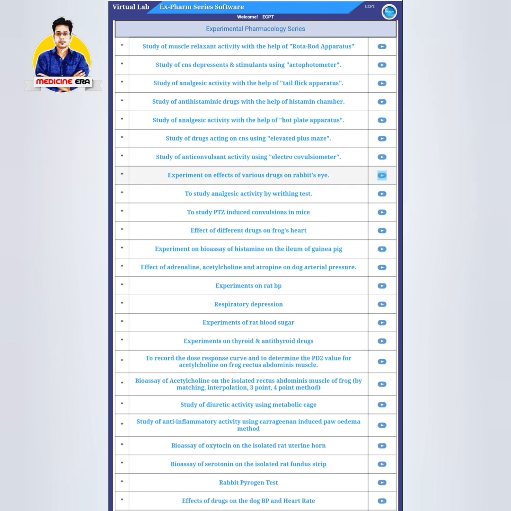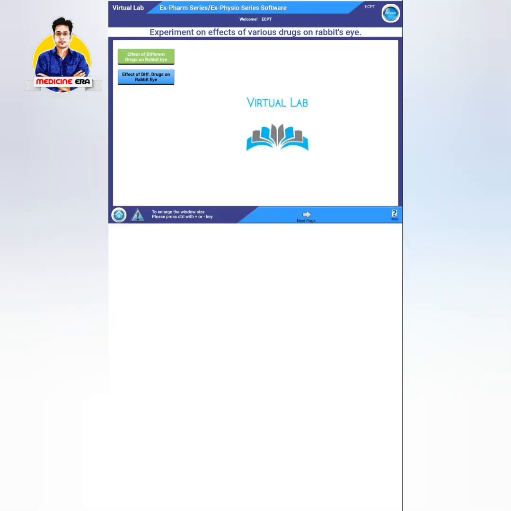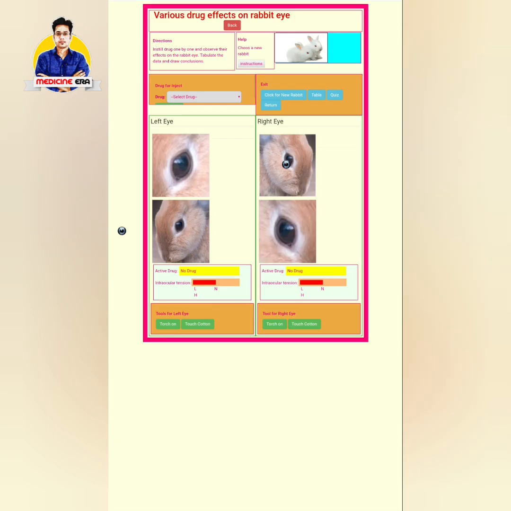I have clicked on that button, and this window opens for that particular experiment. We can click on the blue bar, effect of different drugs on rabbit eye. A window opens to perform the virtual experiment. Click here. So this is the main practical window, and here I am going to introduce you to this particular experiment.